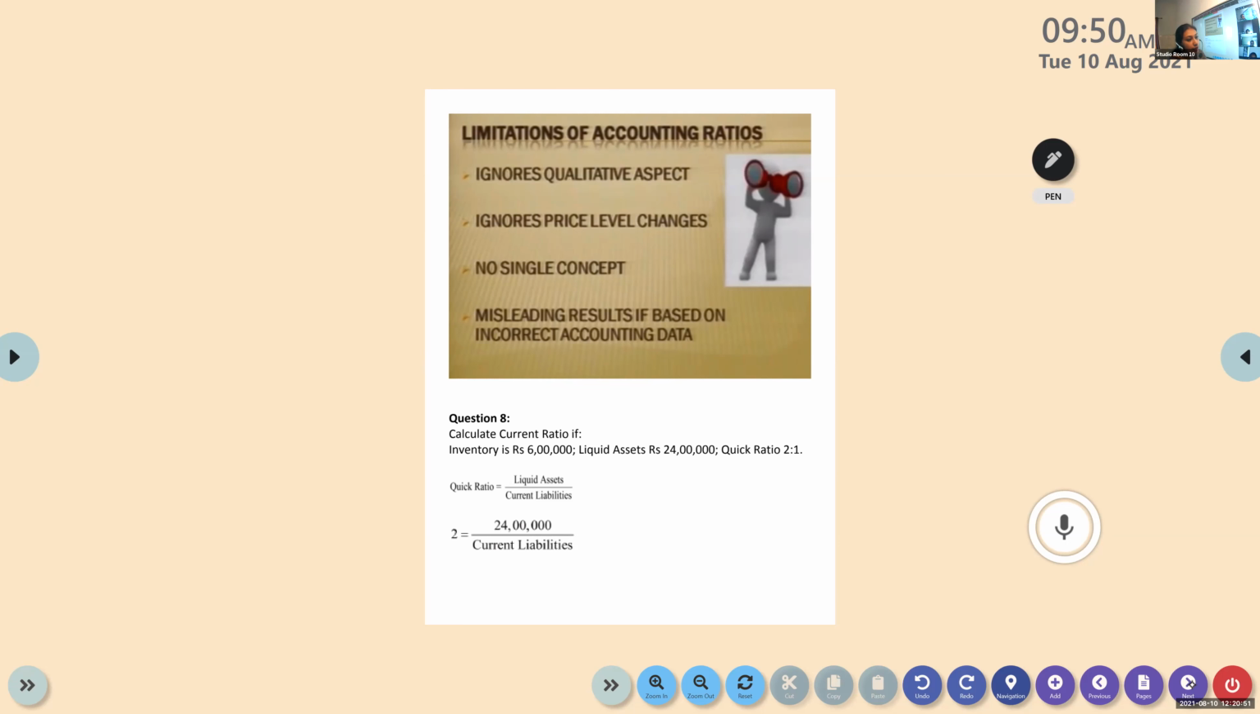We are only going through the items appearing on the balance sheet as well as the profit and loss account. What is the reason for the ratio variations? There are plenty of reasons like this. Economic aspects like inflation, demand and supply, all those market conditions are completely ignored. That is, ignores price level changes.